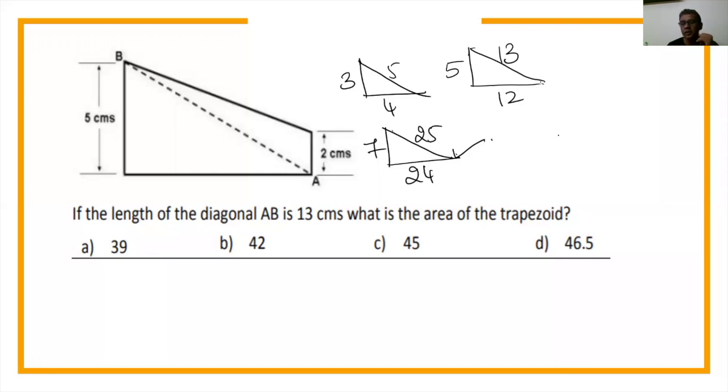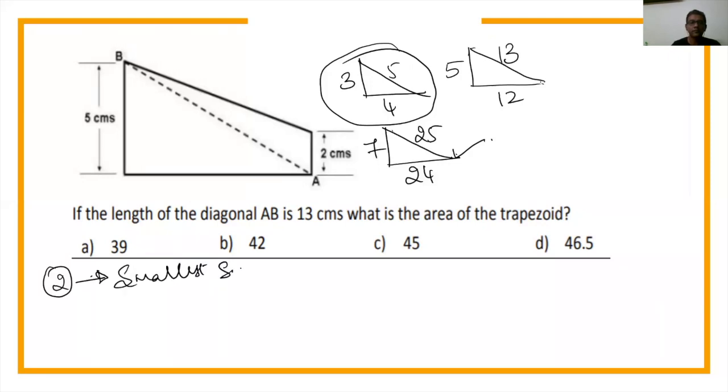Quickly generate a Pythagorean triplet. So I'm going to tell you something here. Usually I tell it in the class, but I'm telling you here. Now let's look into 3, 4, 5. For a Pythagorean triplet, there are two things that you need in your hand. First, you should have the smallest side. Second, the smallest side should be a prime number. These are the two basic requirements for you.